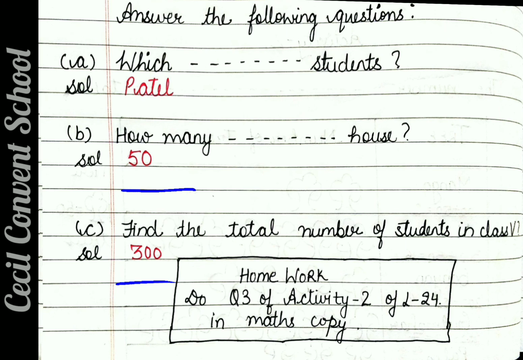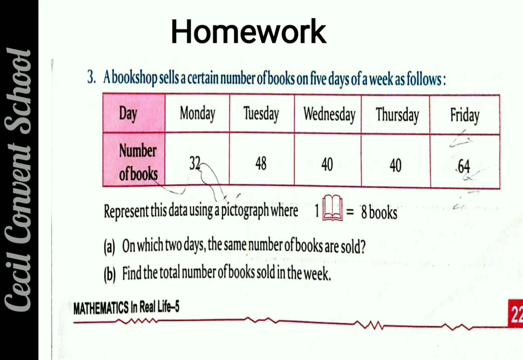Now student, question number 3 is the same as question number 2. One book picture is given. Clear? That question you have to do by yourself in the copy. It also has answer the following questions, you have to do it. Now you have to make this one picture. So students who are not able to make this picture, they can make a picture in this manner also. That is also correct. Clear?